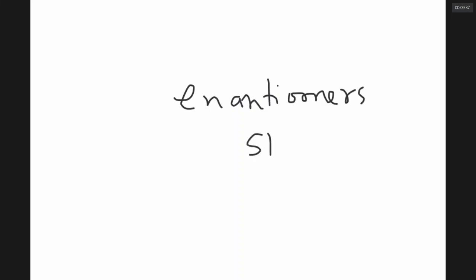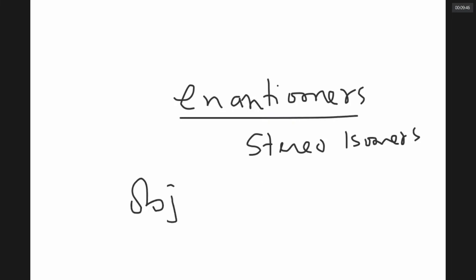What is an optically active molecule? That which can rotate plane polarized light either in clockwise direction or in anti-clockwise direction. A pair of compounds which have object and image relationship are called enantiomers. They are a type of stereoisomers. An enantiomer pair has object and image relation.